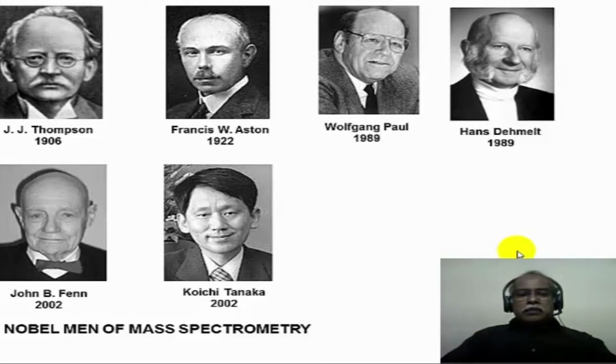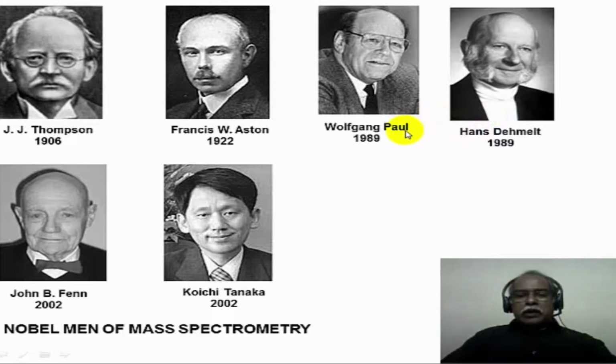Now, J.J. Thomson received the Nobel Prize in 1906 for his contribution on cathode ray tubes and the discovery of electron and so on. Francis Ashton continued the mass spectrometry that was developed by J.J. Thomson. In fact, Ashton had discovered several isotopes of various elements in the periodic table, and he received the Nobel Prize in 1922. Wolfgang Paul and Hans Dehmelt, they shared the Nobel Prize in 1989.